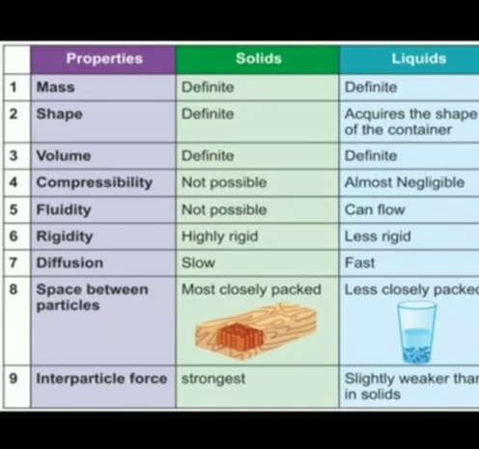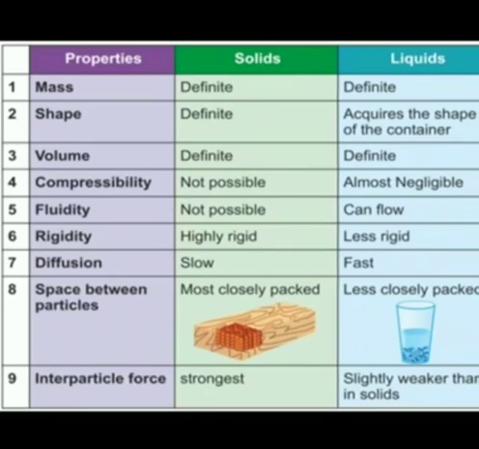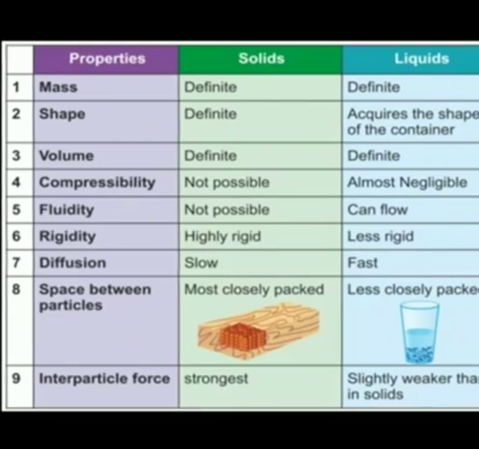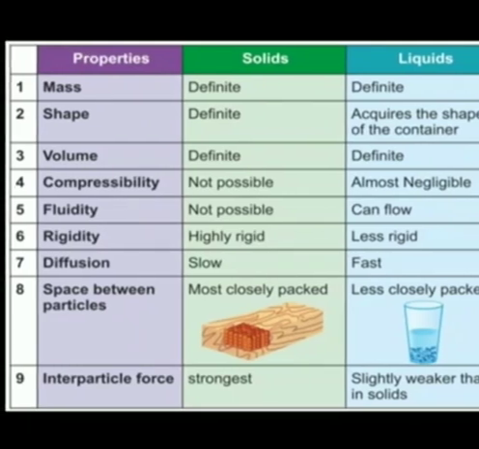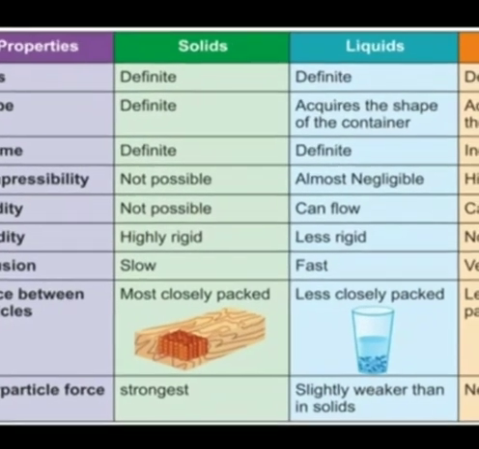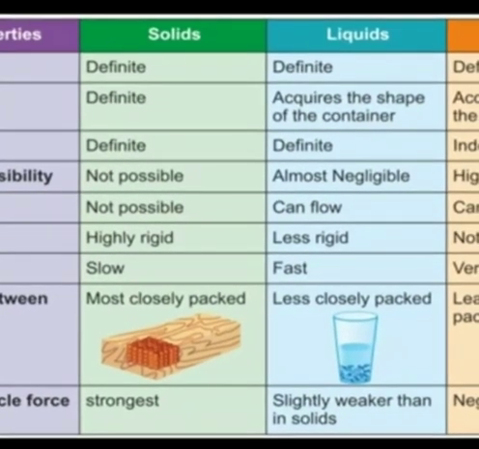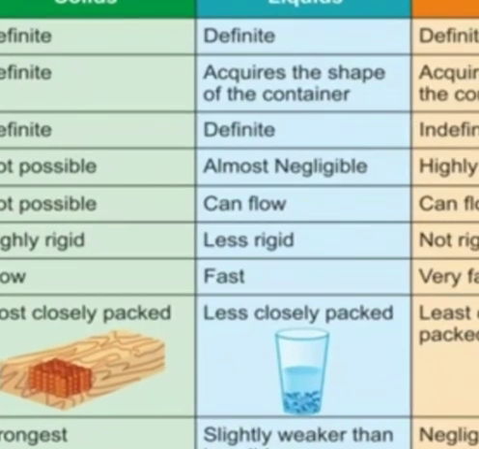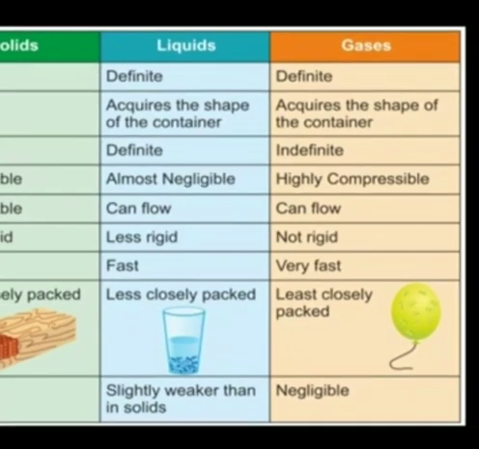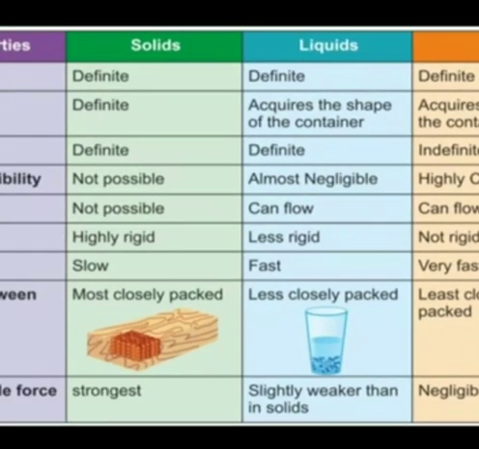The first one is on the basis of mass. In solids the particles are very closely packed, so they have a definite mass. Liquids also have definite mass, and gas also has definite mass. Because they are matter, they have a definite mass.